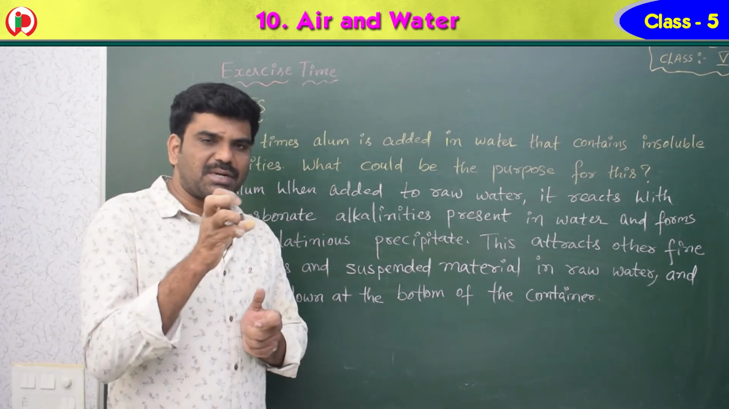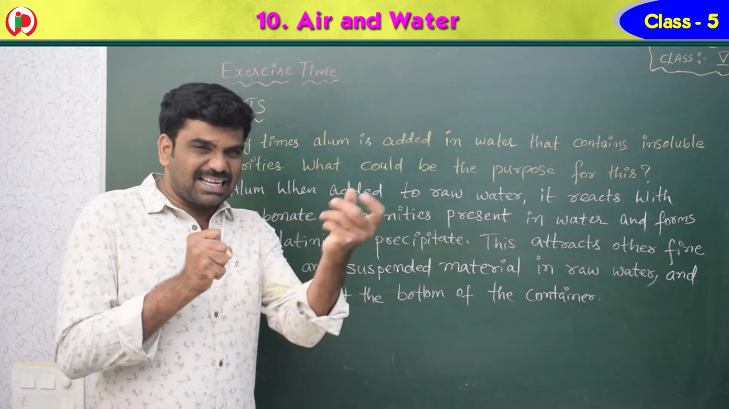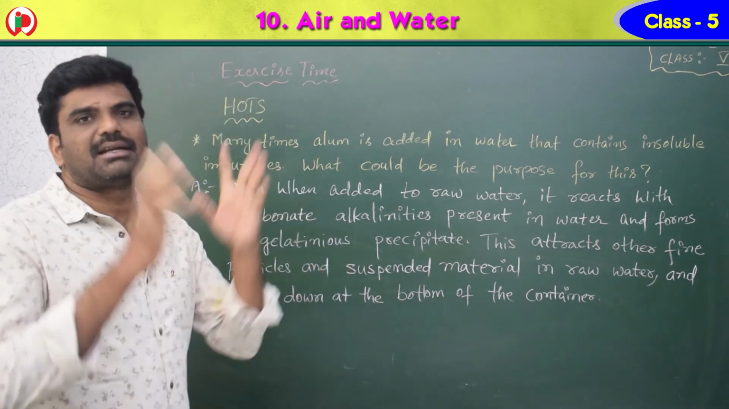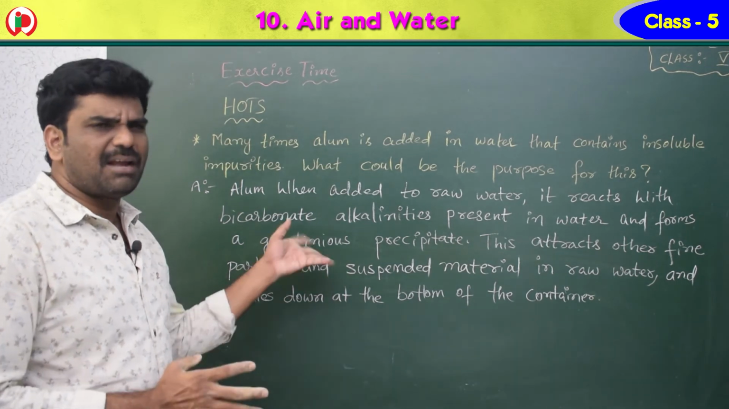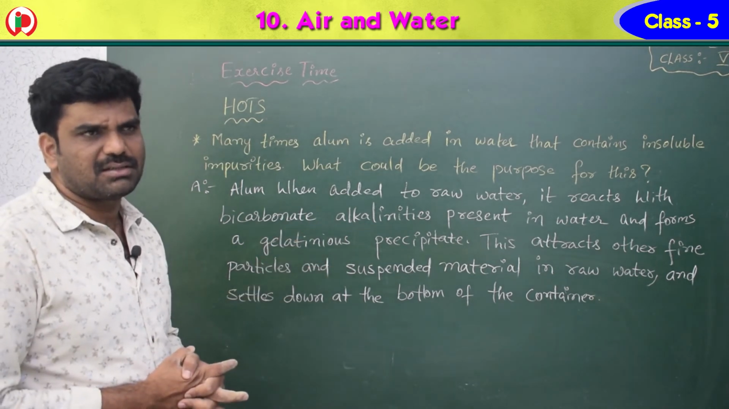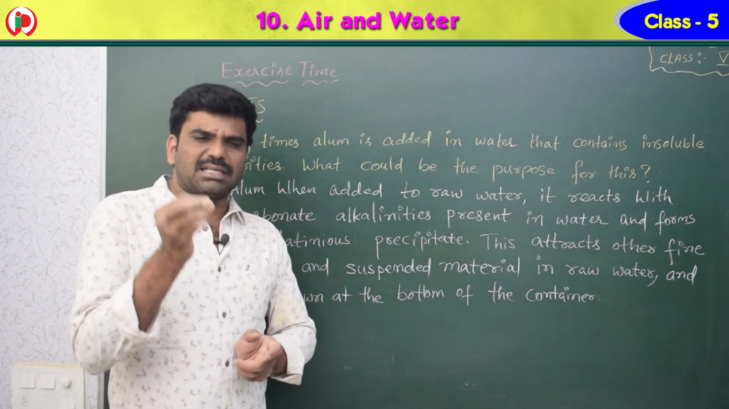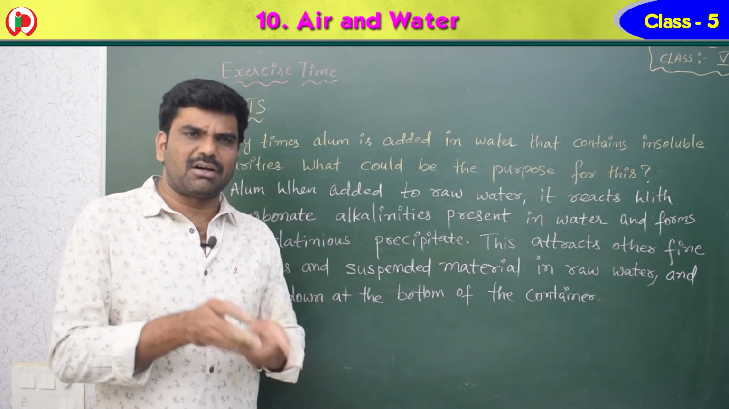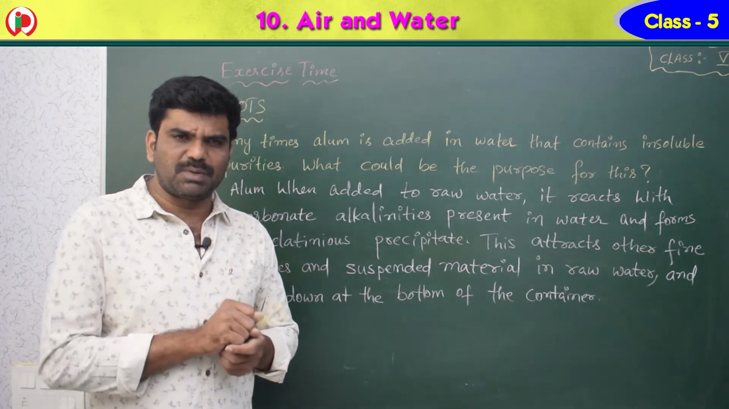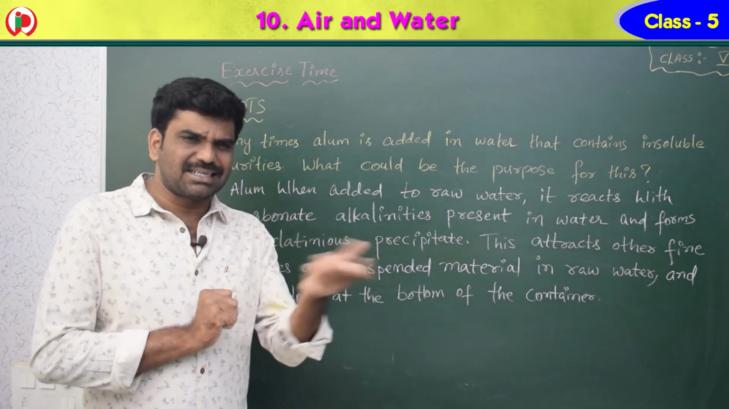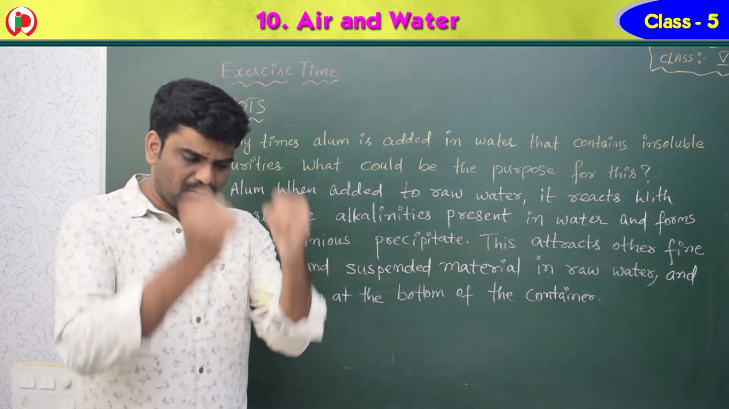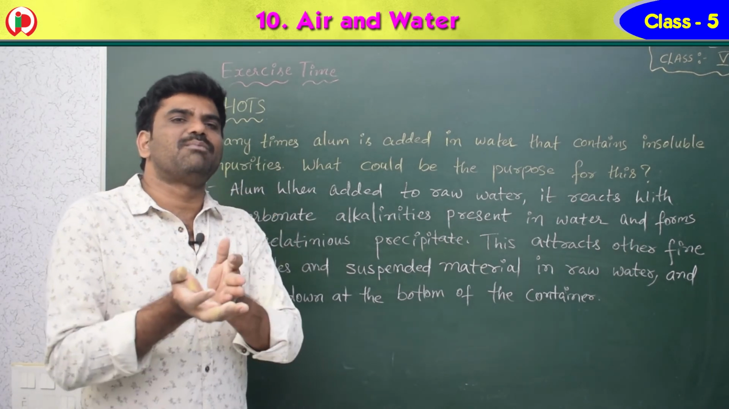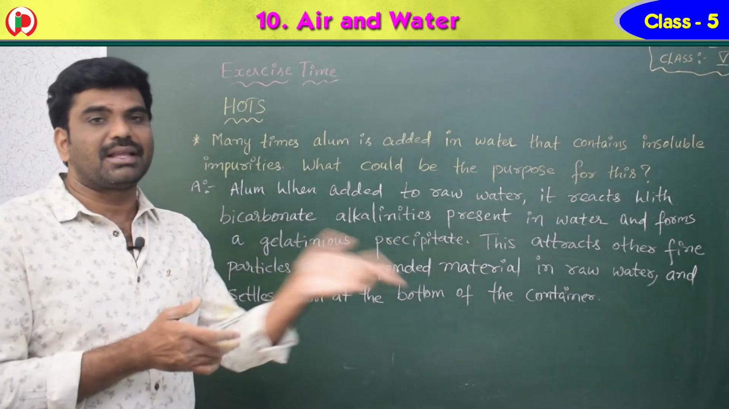When this gelatinous precipitate is formed, it attracts the other suspended particles and impurities and they settle down at the bottom of the container. So simply, this alum acts as a purifier. Why? Because very fine and suspended particles we couldn't separate very easily. When alum is added, it reacts with the bicarbonate alkalinities and forms a gelatinous precipitate. This precipitate attracts the suspended and fine particles and totally goes down. When the particles go down, you can easily pour the water on the top into another vessel.